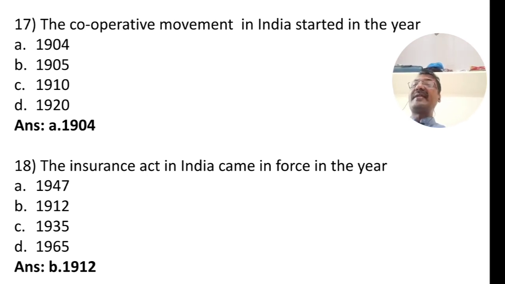Next question, question number 18. The Insurance Act in India came into force in the year. Again, four options. A, 1947. B, 1912. C, 1935. D, 1965. The correct answer is B, 1912. Thereafter it was amended and at present the 1938 Insurance Act is applicable. But the first Insurance Act which came into force in India is 1912, option B.